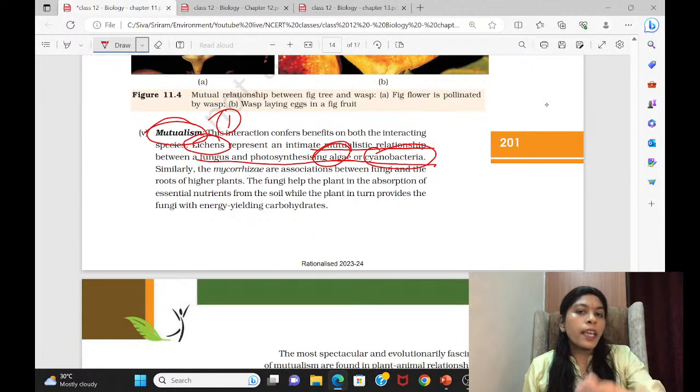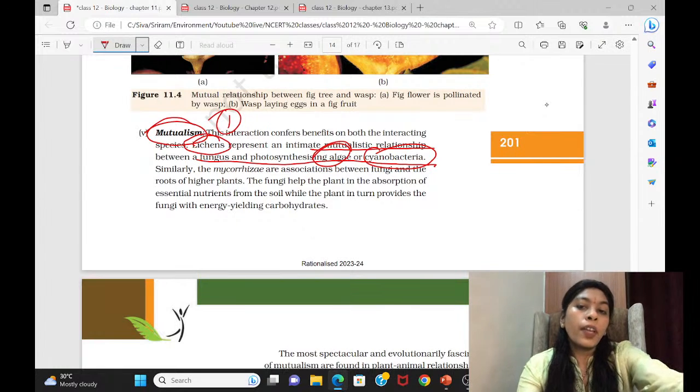In those two options, they gave the right option. One is a relationship between fungi and algae, and another is fungi and bacteria. They said fungi and bacteria is a wrong answer. Fungi and algae only is the right answer. But now, cyanobacteria is not an algae.